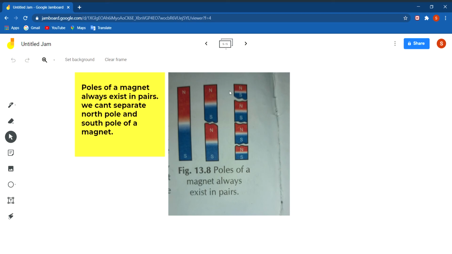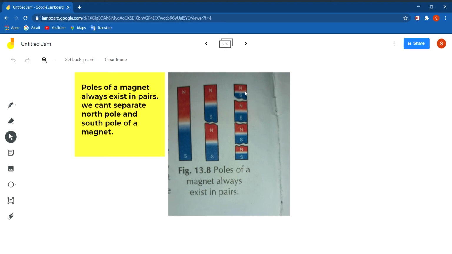Now if you further break this magnet, suppose you break this magnet from this red side, then the two parts separated, again one behaves as north and one behaves as south. See, when from one magnet you have made two magnets, then each broken end is behaving like a magnet. So when this half is again broken into two parts, then each broken part again behaves like a separate magnet, means the other part develops the property of other pole. So the two poles of a magnet are inseparable and they always exist in pair.